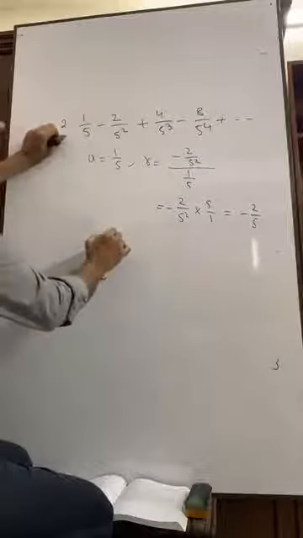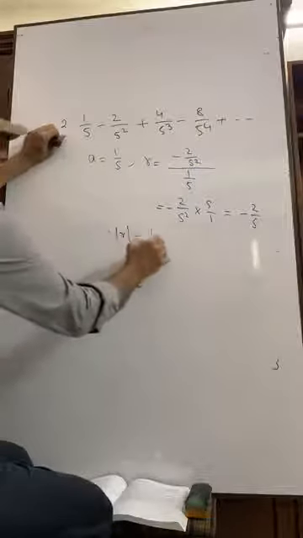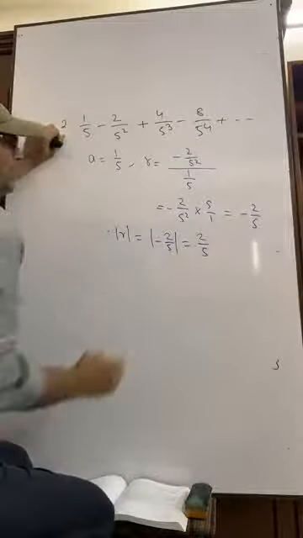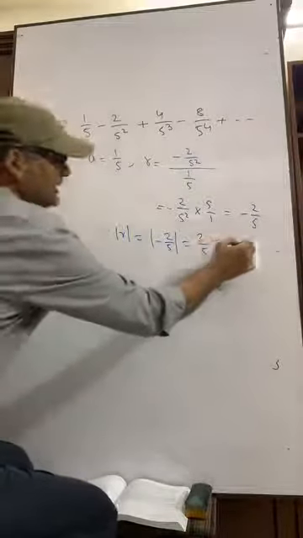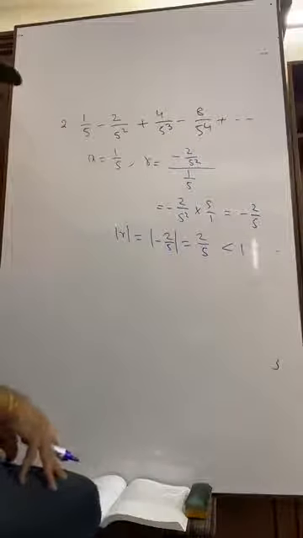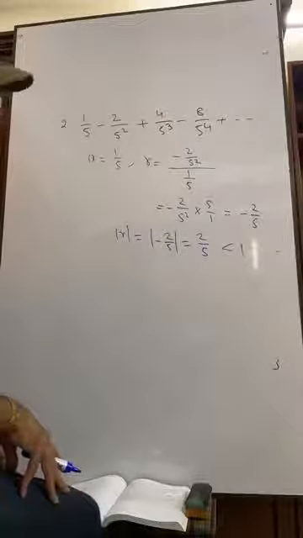Then R is equal to minus 2 by 5, that is, absolute value 2 by 5. So the sum exists and it is less than 1. 2 by 5 means 0.4, that is absolutely less than 1.